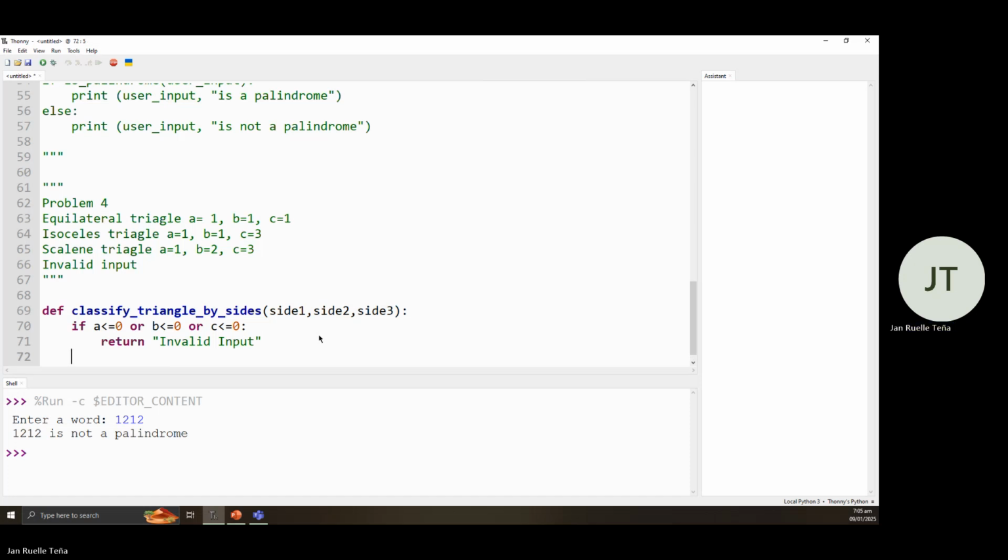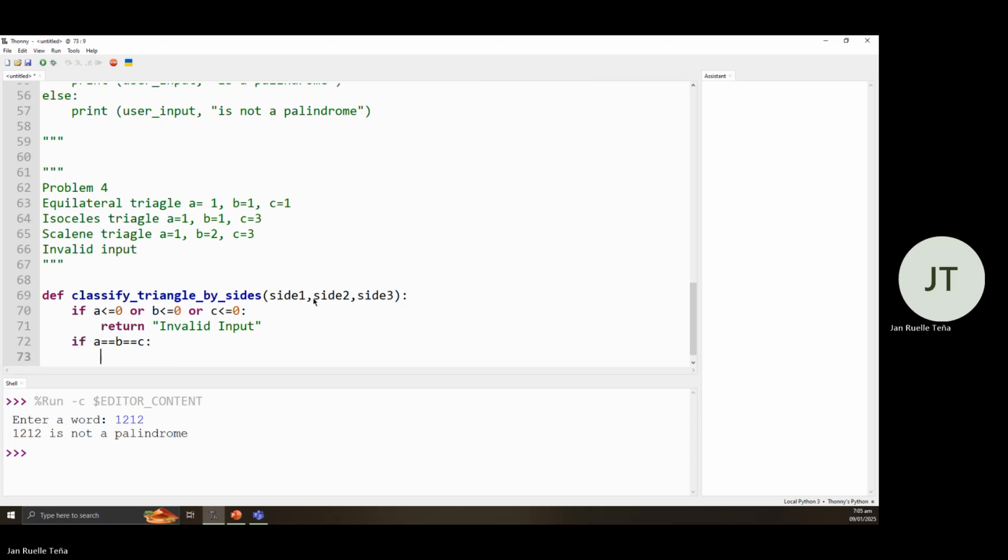Next, if A is equal to B is equal to C, therefore this is an equilateral. Or side 1, side 2, and side 3.